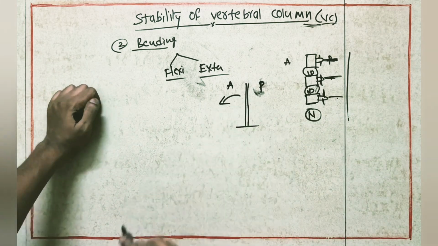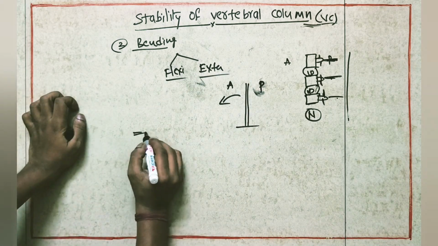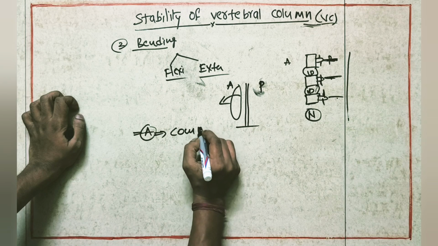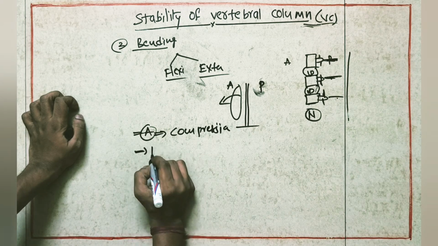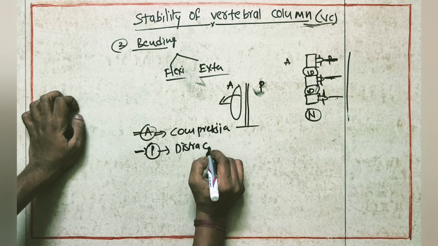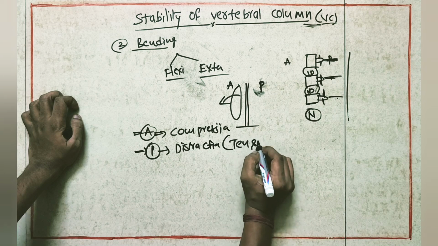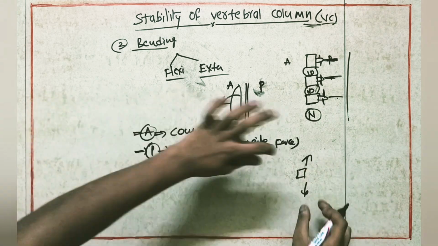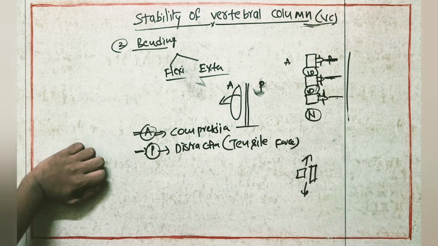If the vertebral column comes into flexion, what will happen? All the anterior surfaces, meaning the anterior side of the vertebra, will go for compression, and the posterior side of the vertebra will go for distraction, which is nothing but tensile force. Tensile force means if one object is there and we apply two forces like this, then the length of the object will increase. That is tensile force.